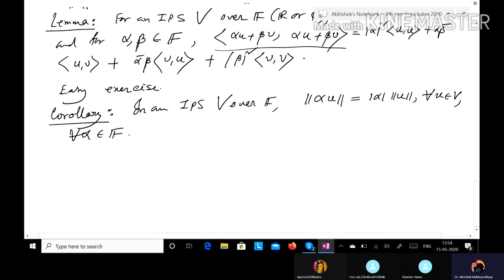Why is it true? Because if you just use the definition of norm of alpha u, then you will find that the norm alpha u square will be the inner product alpha u, alpha u.